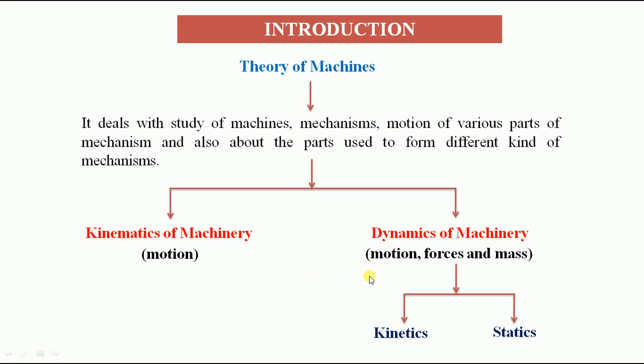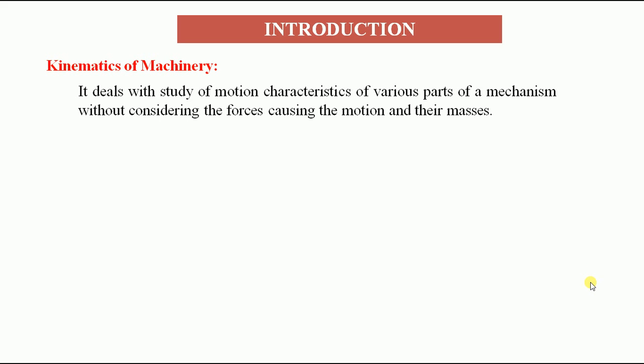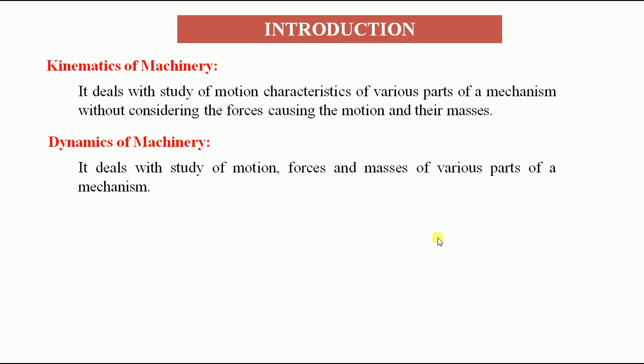So again we go through the definition of each and every term here: kinematics of machinery, dynamics of machinery, kinetics and statics. How can we exactly define kinematics of machinery? It deals with the study of motion characteristics of various parts of a mechanism without considering the forces causing the motion and their masses. So we only discuss characteristics like velocity, acceleration and displacement, without considering the forces by which the part is gaining a particular velocity and acceleration, and mass also is neglected in the kinematics of machinery.